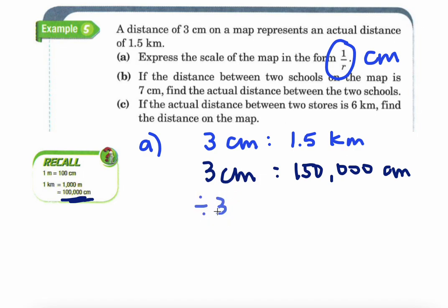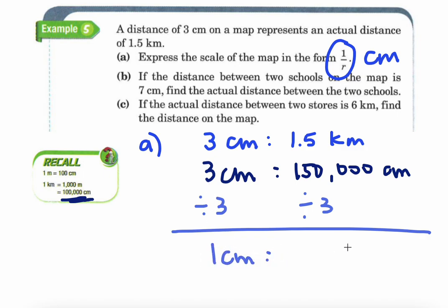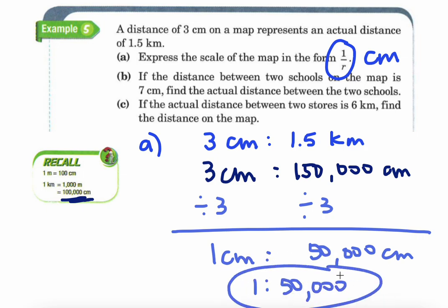So in order to do that, I can divide 3 by 3, and then that means I need to divide the other side by 3 as well. 3 centimeters divided by 3 is 1 centimeter. 150,000 centimeters divided by 3 is 50,000 centimeters. So my scale would be 1 to 50,000. Every time I see 1 centimeter on the scale, on the map, it would mean 50,000 centimeters in real life.